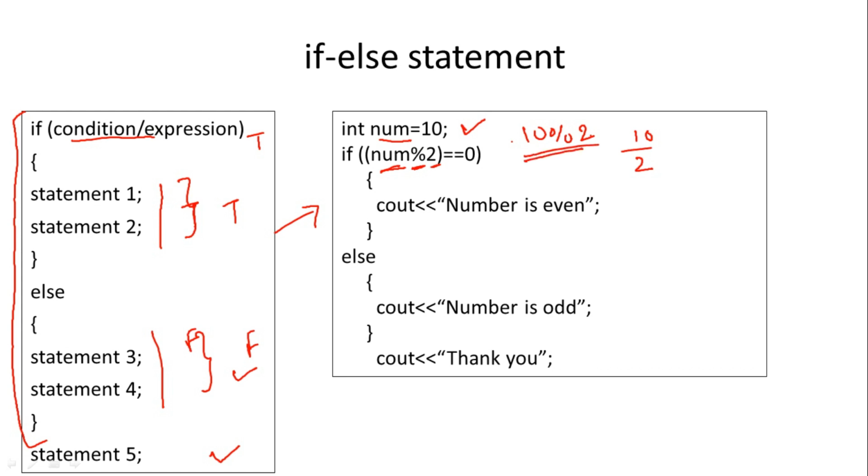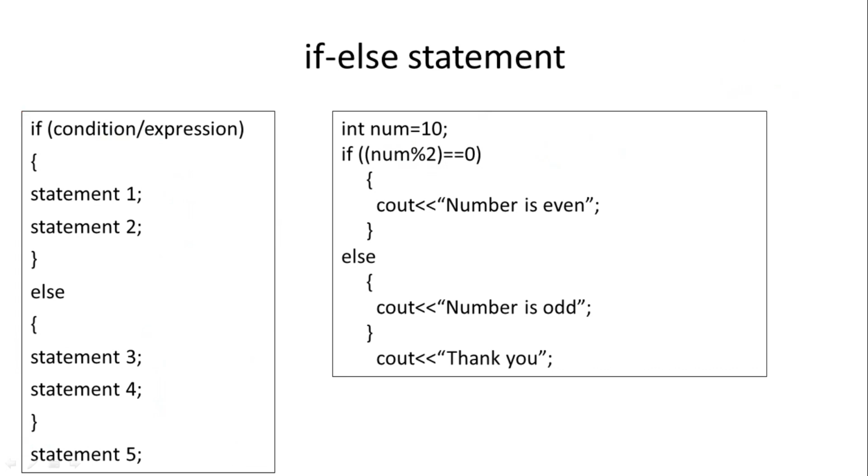For example, 7 mod 2: the remainder will be 1, so 7 mod 2 equals 1. So here, num mod 2, with num value 10, the remainder is 0.